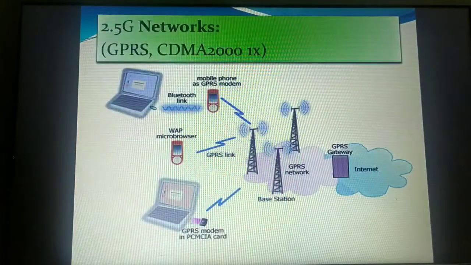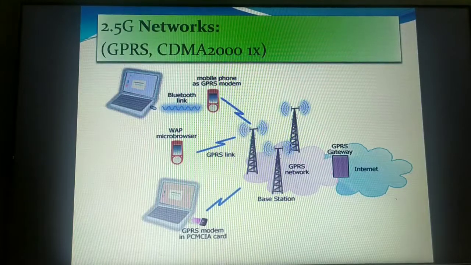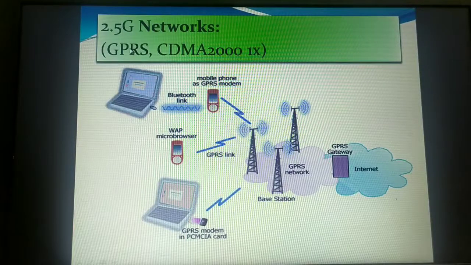Next came into existence the 2.5G networks, where the main network is GPRS, which we have recently discussed. Then the higher version of CDMA, that was CDMA 2000 1X, had come into existence. GPRS actually stands for General Packet Radio Service.